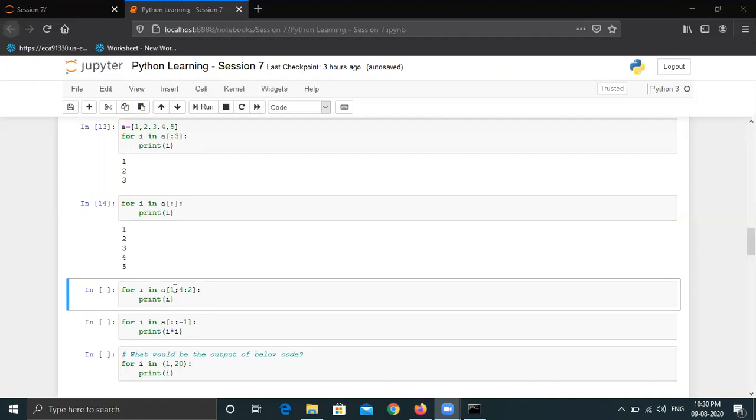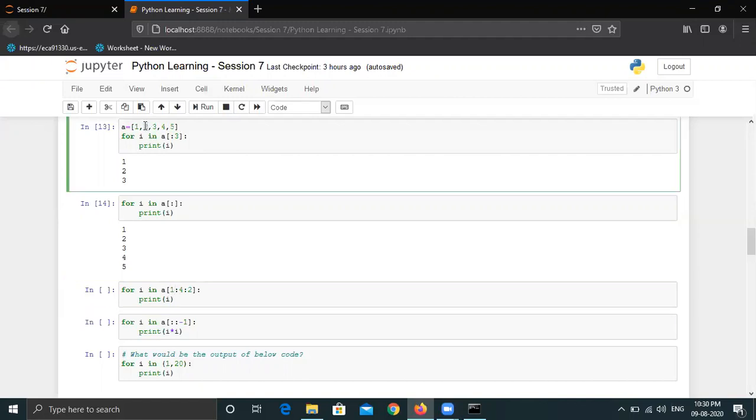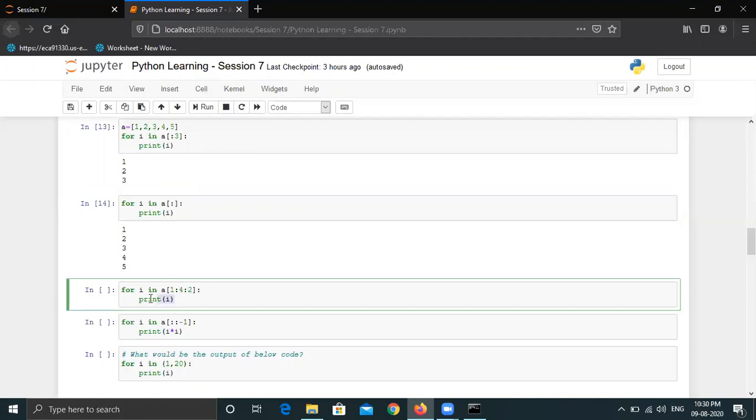The first step is numerical 2 in list A. This is the start value. That's right, this is the starting value, numerical 2 in list A. So it will print 2. This is the first element. Then the next value, with step 2, will go to 4. Yeah, only 2, 4.